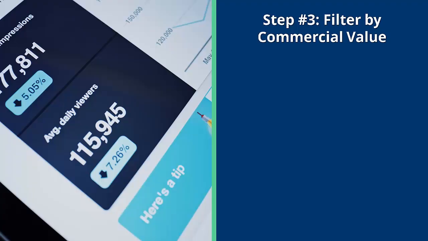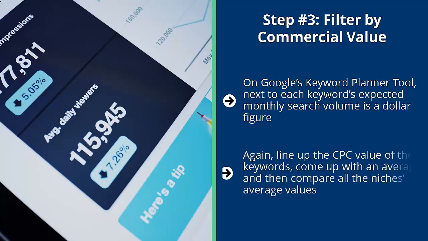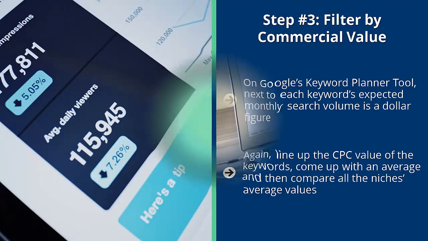Step number 3, filter by commercial value. On Google's Keyword Planner tool, next to each keyword's expected monthly search volume is a dollar figure. This is the estimate AdWords gives you regarding how much advertisers will pay per click on ads that show that keyword. This gives you a rough idea of the commercial value of each niche. Again, line up the CPC value of the keywords, come up with an average, and then compare all the niches' average values. You should focus on niches that have a decent search value. We're talking at least $1 or more per click. Again, this is the average click value.